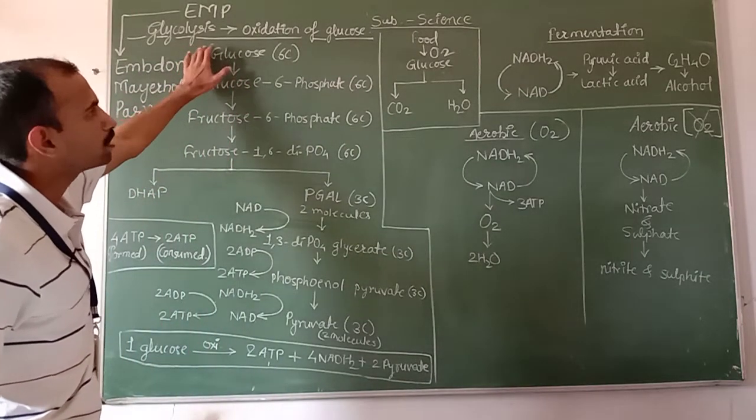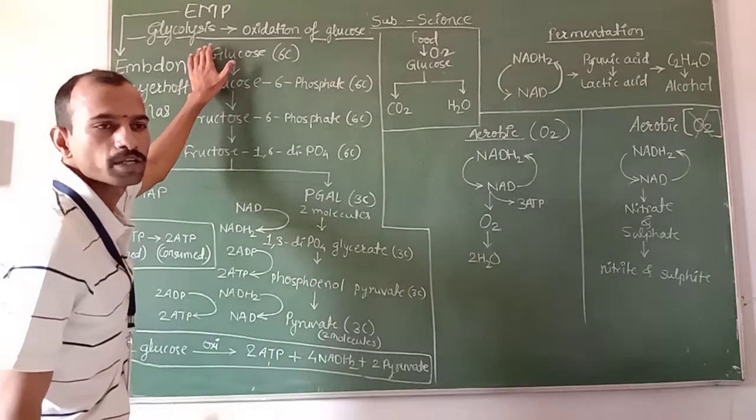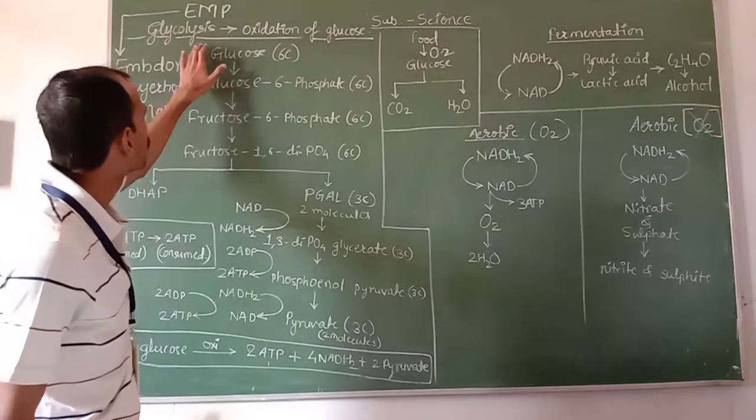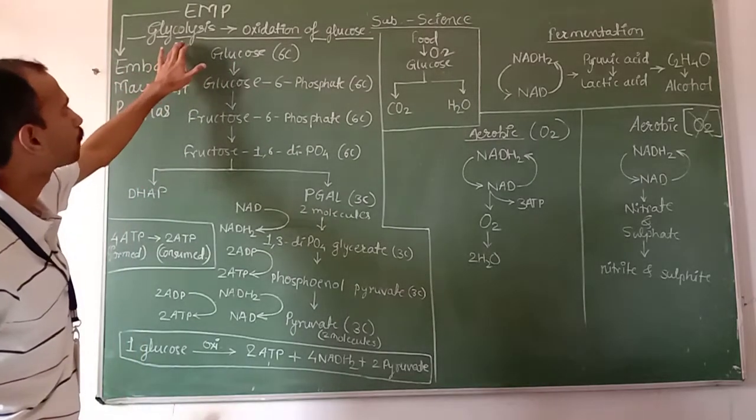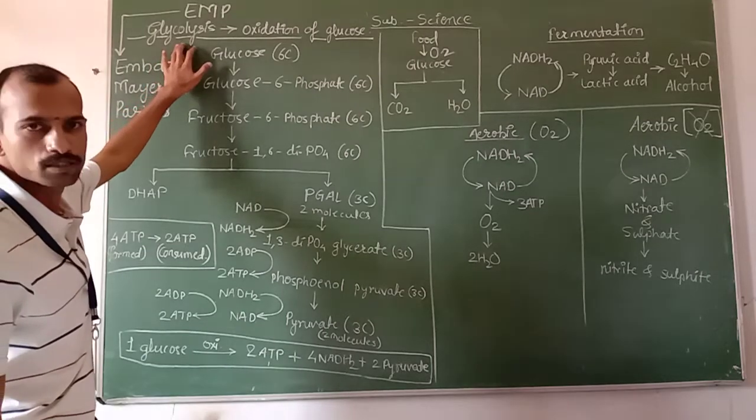The respiration is carried out by some different cycles in our body. The first cycle, or first process, is glycolysis.